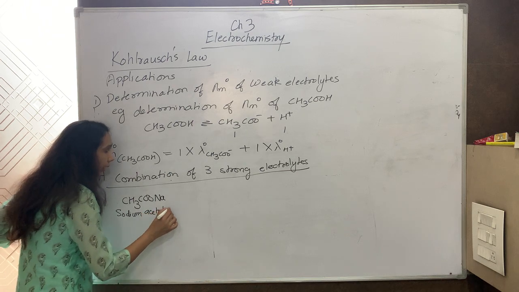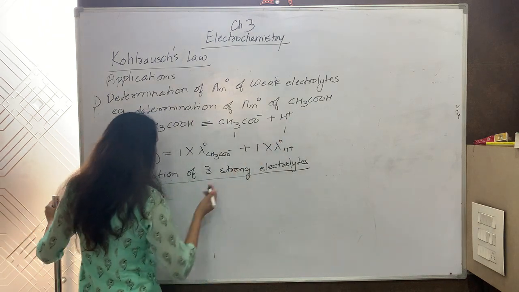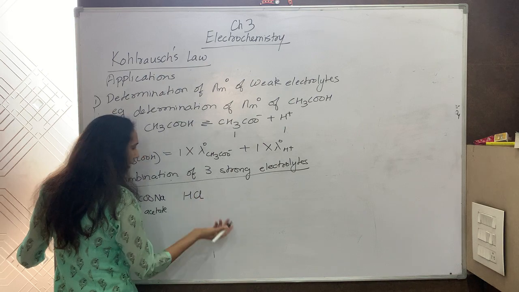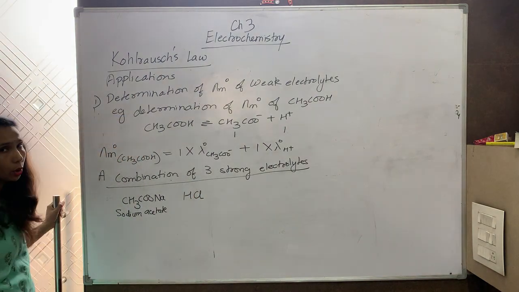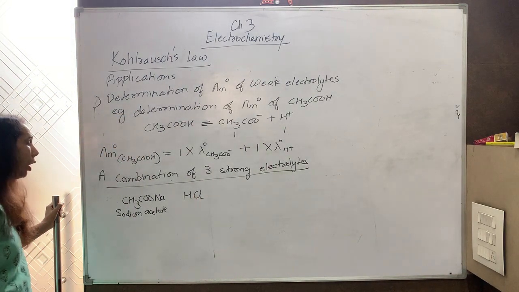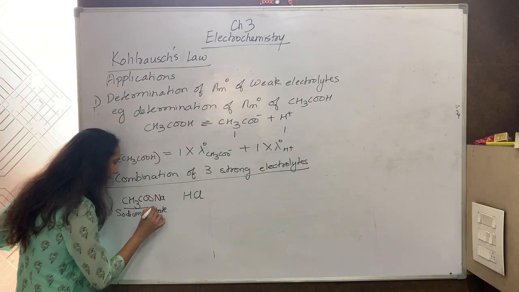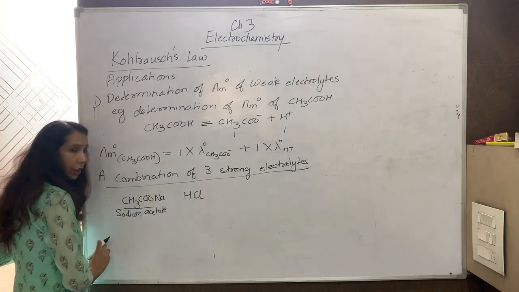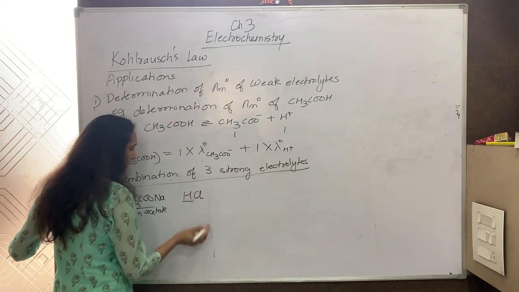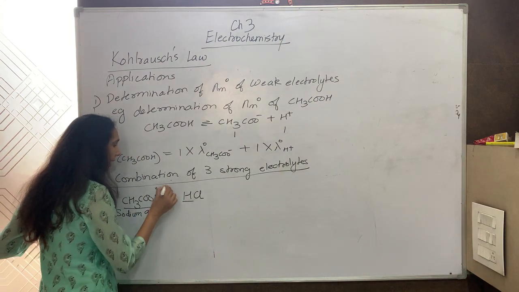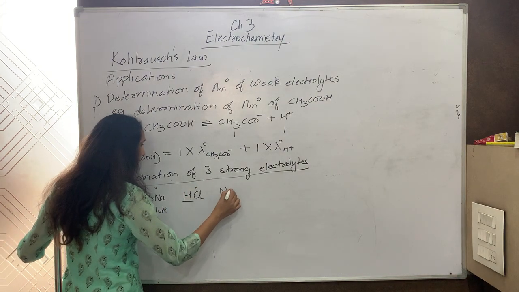Then I take a strong electrolyte which has H positive. I can take any of the acids, HCl. It is a strong electrolyte. Now from these, I want the acetate ion to find out the limiting molar conductivity of this. I want the H ion. What I don't want is Na and Cl. The third electrolyte I take is NaCl.